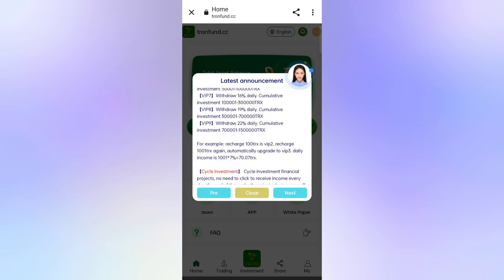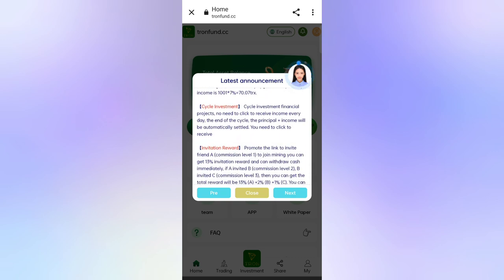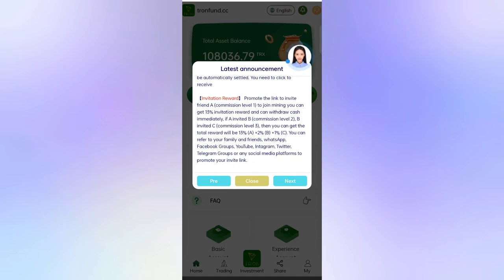So you can see in the cycle investment financial project, there is no need to click to receive income every day. At the end of the cycle, the principal plus income will be automatically settled. You need to click to receive. Okay, so you can see in the referral system, in the first level you will get 13% commission, in level 2 you will get 2% commission, and in level 3 you will get 1% commission.